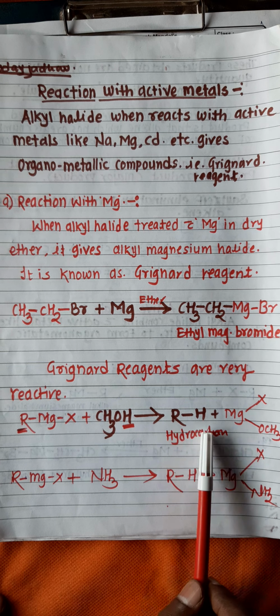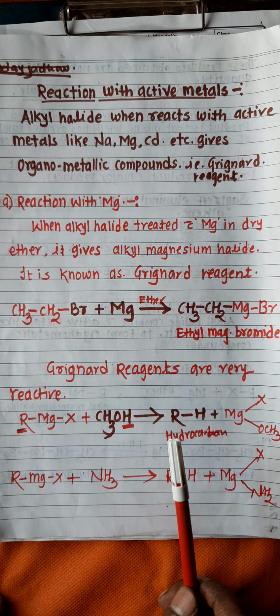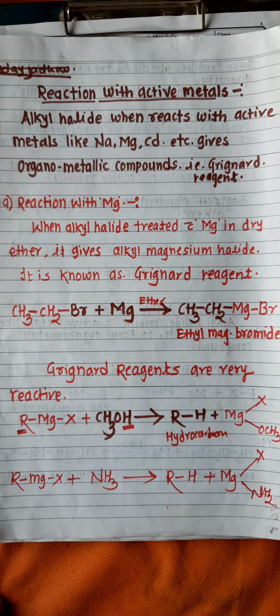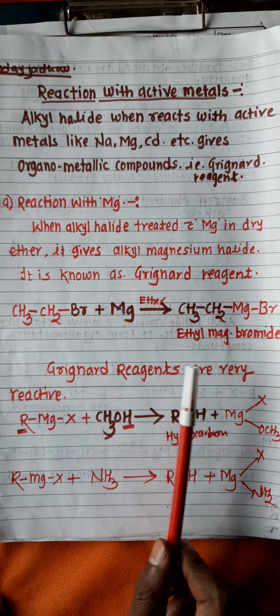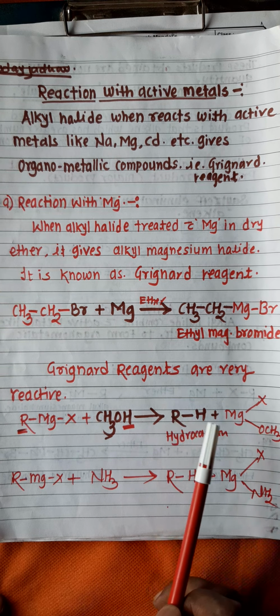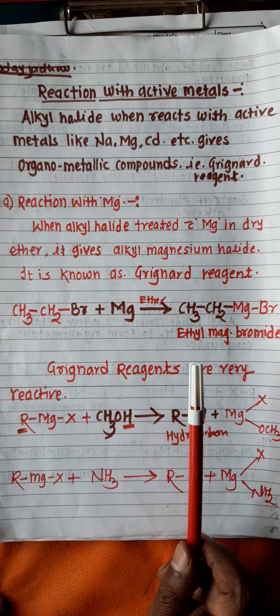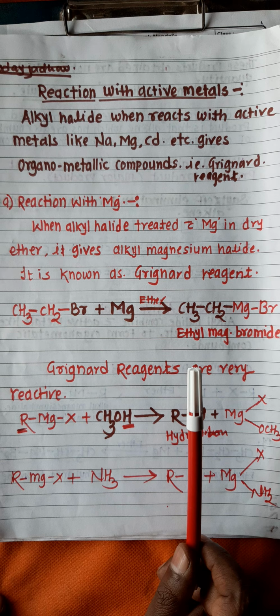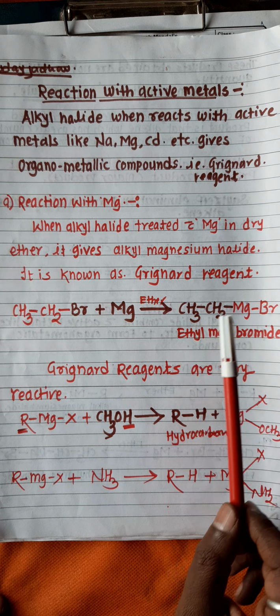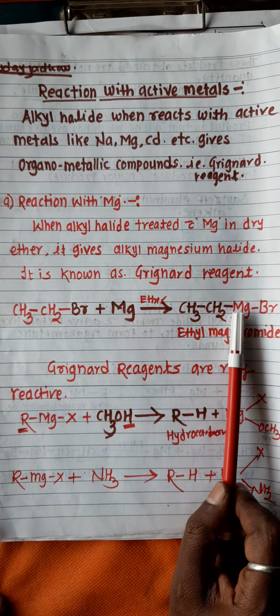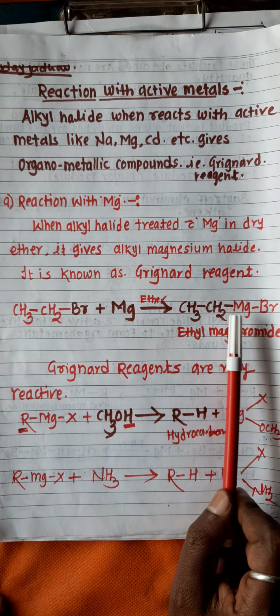that is RH. Actually in Grignard's reagent the carbon magnesium bond is a very polar covalent bond. It is highly polar in nature. So this carbon and this magnesium are polar in nature. What happens?